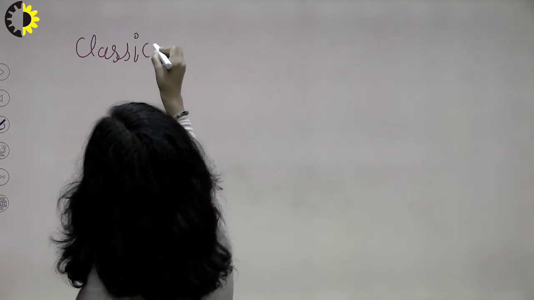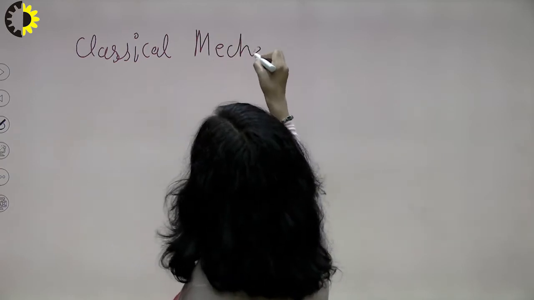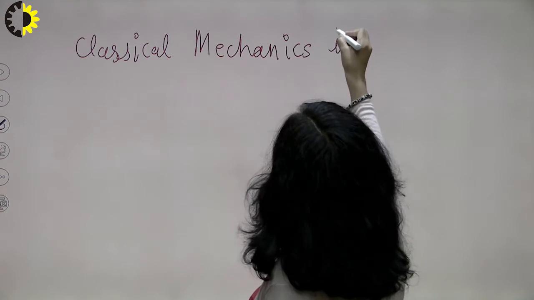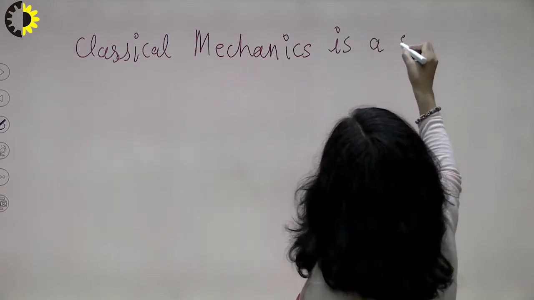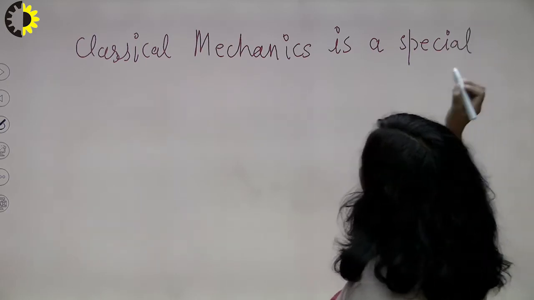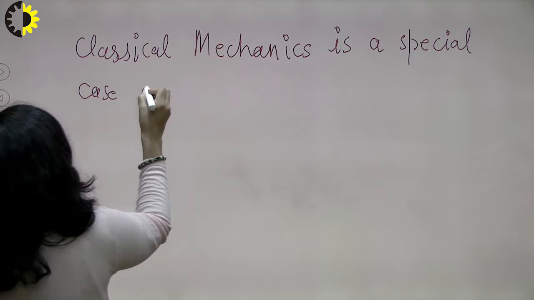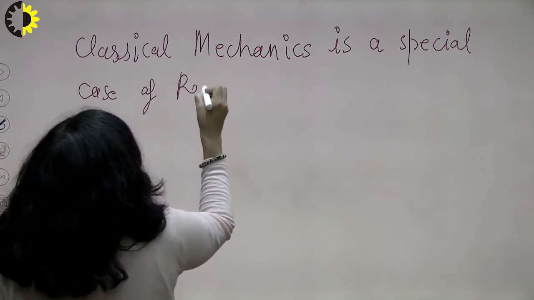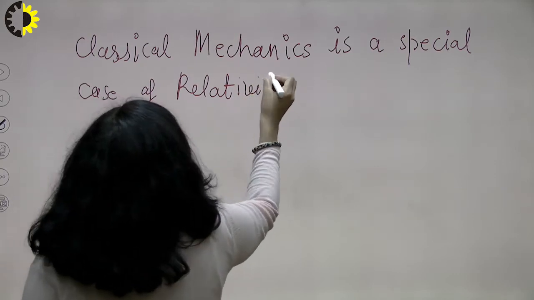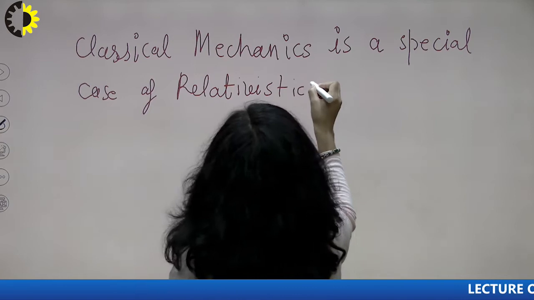Now there is a very important conclusion: classical mechanics, or you can say Newtonian mechanics, is a special case of relativistic mechanics. Let me write it first. Classical mechanics is a special case of relativistic mechanics. Now I have to prove how I can say that classical mechanics is a special case of relativistic mechanics.